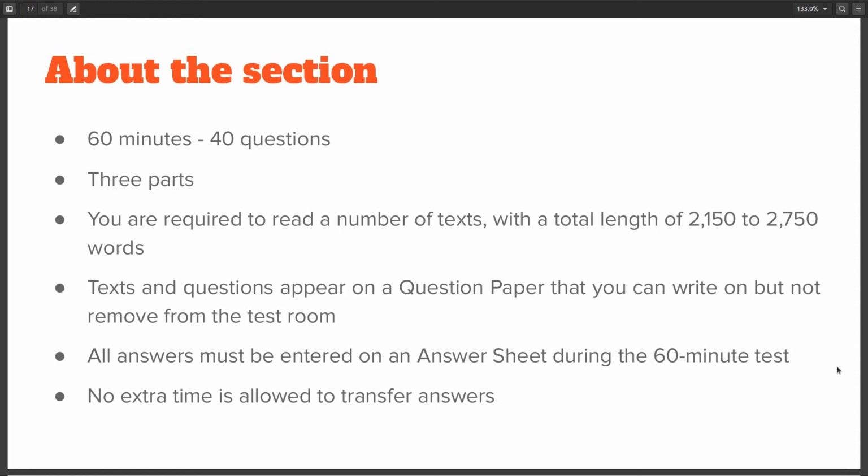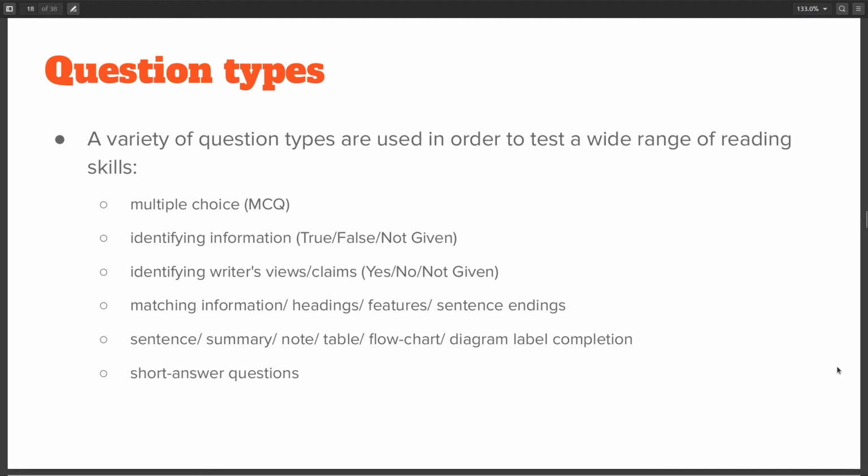And obviously your answers have to be written on the formal answer sheet provided. So no extra time here is provided to transfer your answers from the question paper to the answer sheet. So please be aware of this. So like the listening exam, it again has multiple question types. Please pause the screen and go through them.